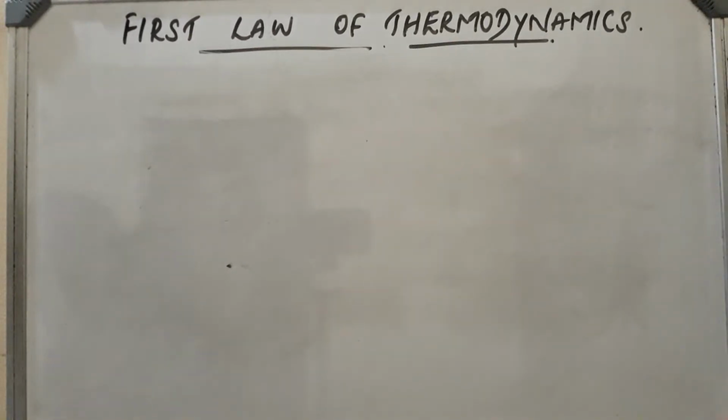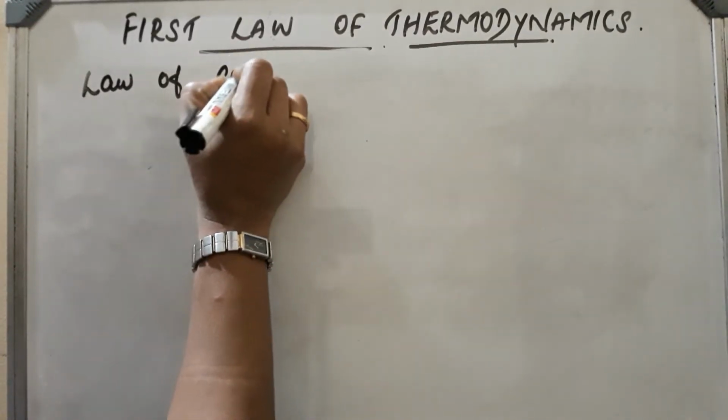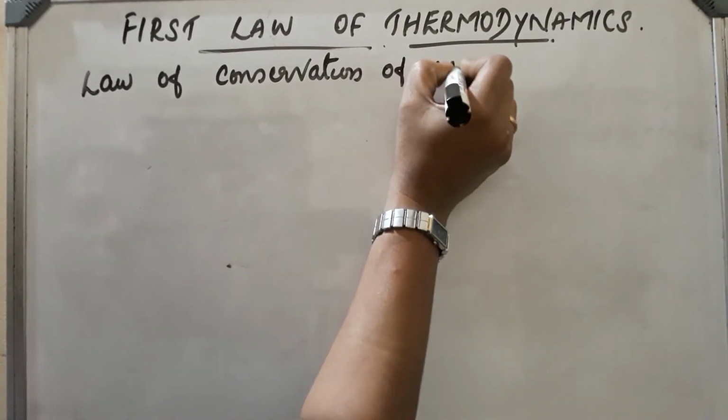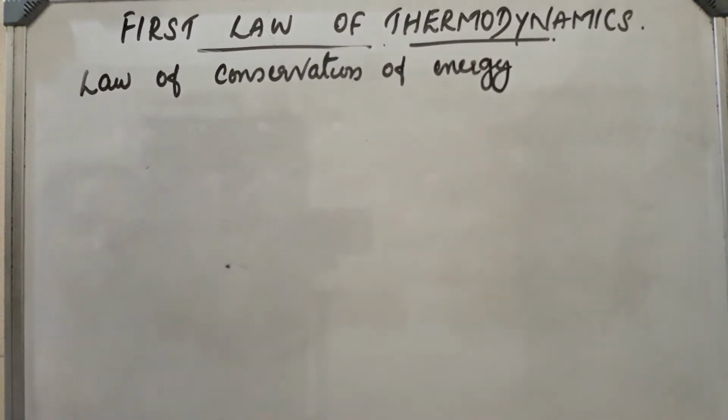Next, first law of thermodynamics. This law states the law of conservation of energy in a different manner. According to this first law, when a quantity of one kind of energy disappears, an equivalent amount of energy appears in some other form.